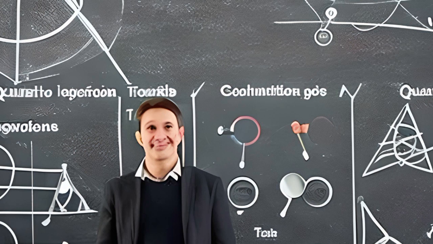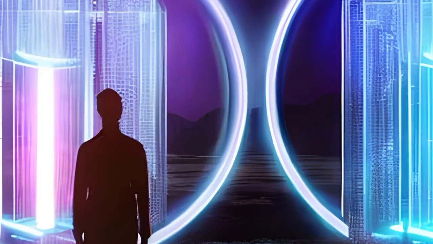One of the most well-known figures in this field is the late Stephen Hawking, who proposed 4 possible ways that parallel universes could exist. In this video, we will be taking a deep dive into each of these 4 theories, examining the evidence that supports them and the potential implications they could have for our understanding of the universe.